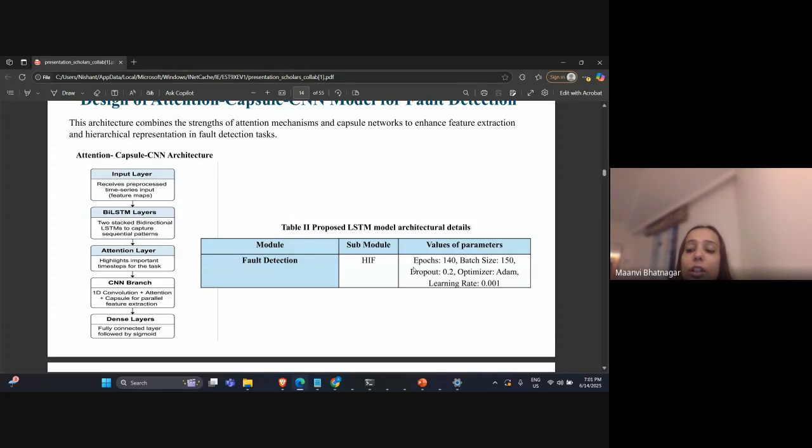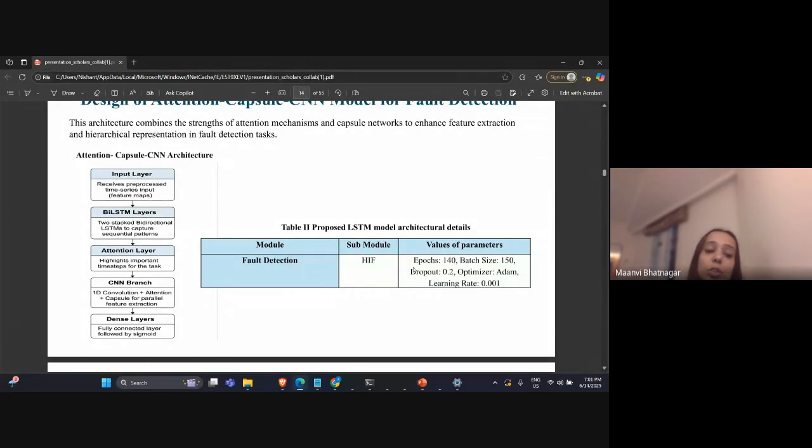What happens in an attention layer is that it allows the model to weigh each input differently, it weighs it dynamically. So the next layer after that is a CNN branch, which is a 1D convolution along with attention capsule for parallel feature extraction.